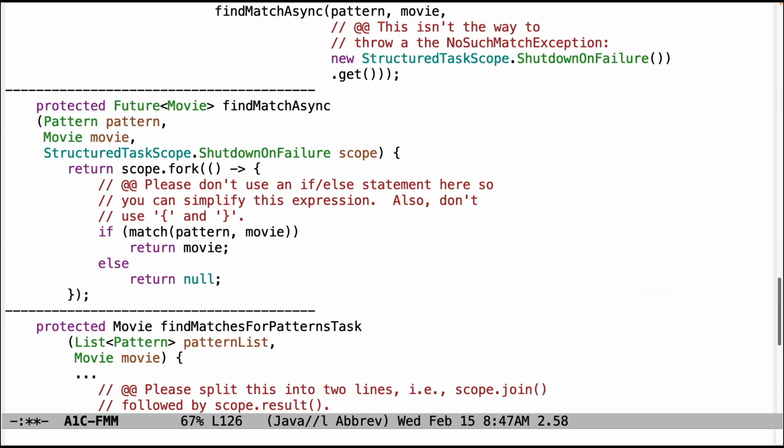Down here, you don't need to use an if-else statement in this method. Find match async does not need an if-else statement. And also, you don't need the open curly brace and close curly brace. You can simplify this code by just having it be a very simple expression.